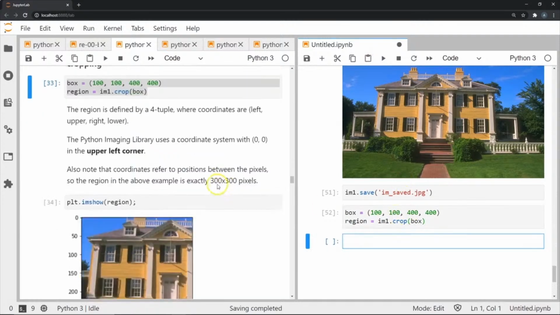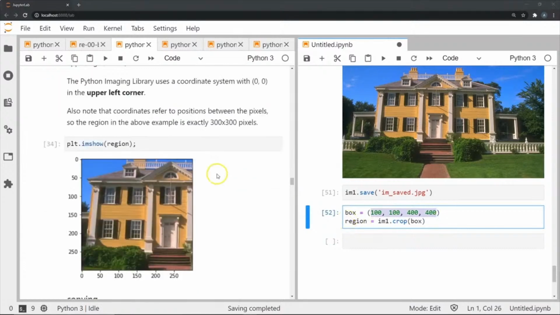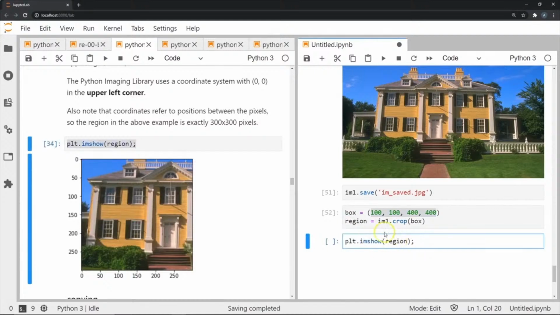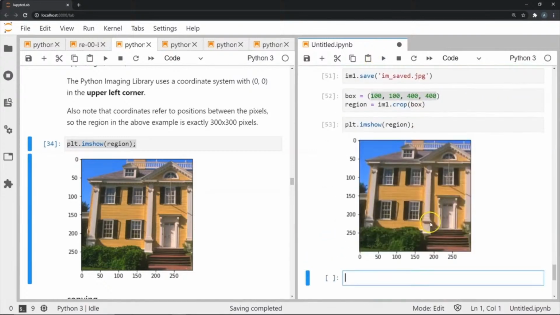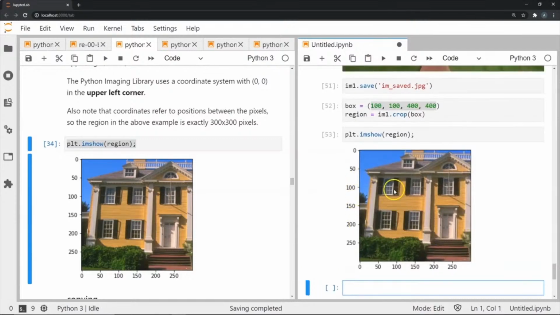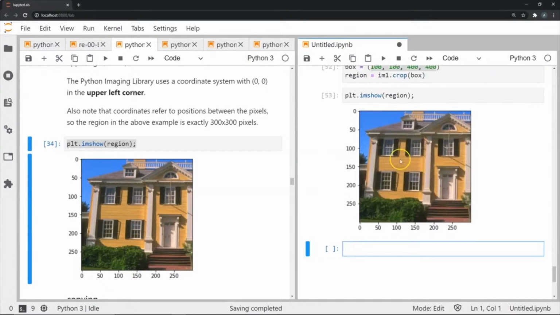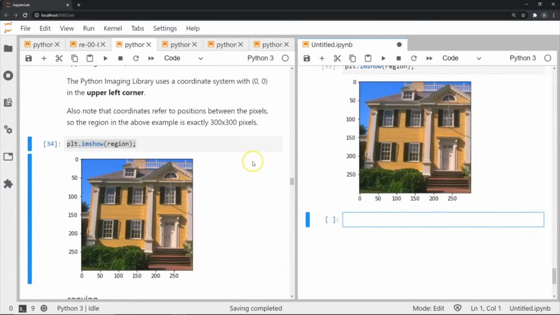Once I've done that, as you can see, I've cropped this image based on whatever I've passed here, and I've stored it into region. Now if I wanted to see what was actually in that crop, I can just use the imshow function and pass the cropped image, which is denoted by region. You can see a left portion of this whole image has been cropped out, and I have produced it over here.